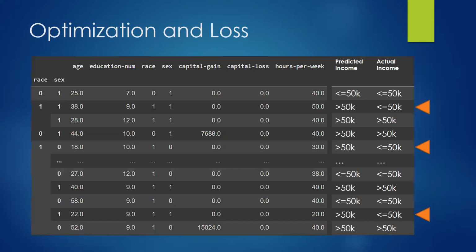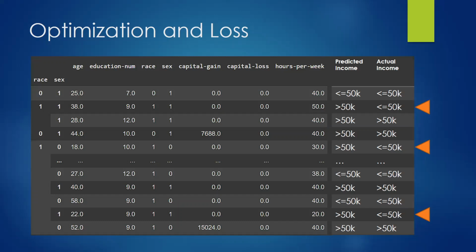Well, the way we train it is through an optimization problem. Optimization in this case would be like trying to find the minimum or the maximum of a given function. In this case, we're trying to optimize or minimize the loss. Loss can be calculated pretty easily in this example. So let's say we have this predicted income versus the actual income. And we see out of the 10 predictions here, we got 3 out of 10 incorrect. So that's where all of the arrows are pointing to. So these 3 people, we got them wrong. That means we'll just say that we have a loss of 0.3, something pretty simple, right?